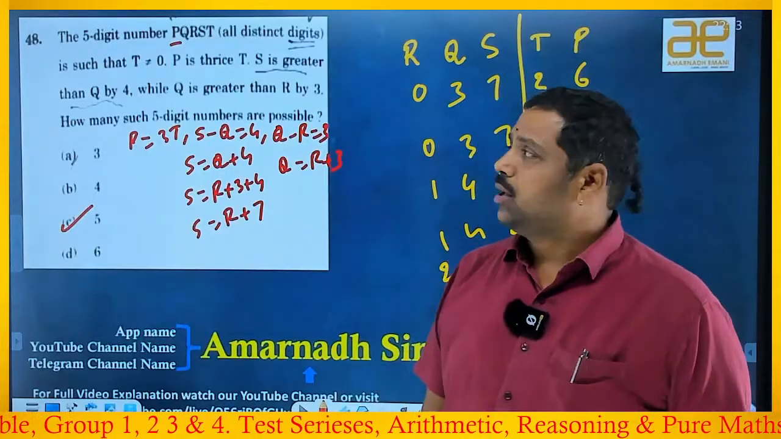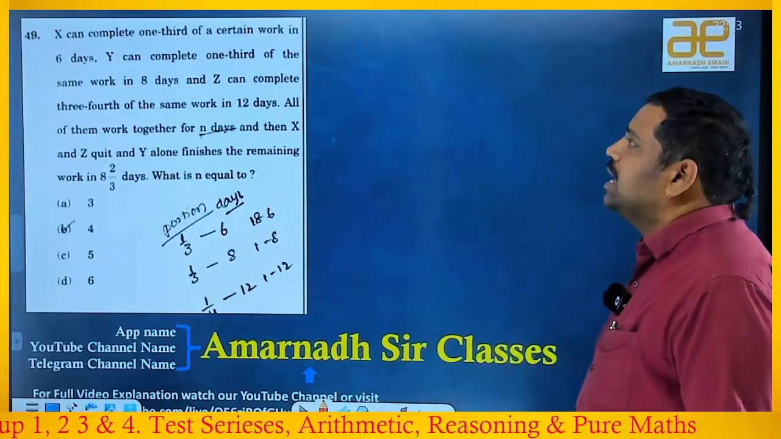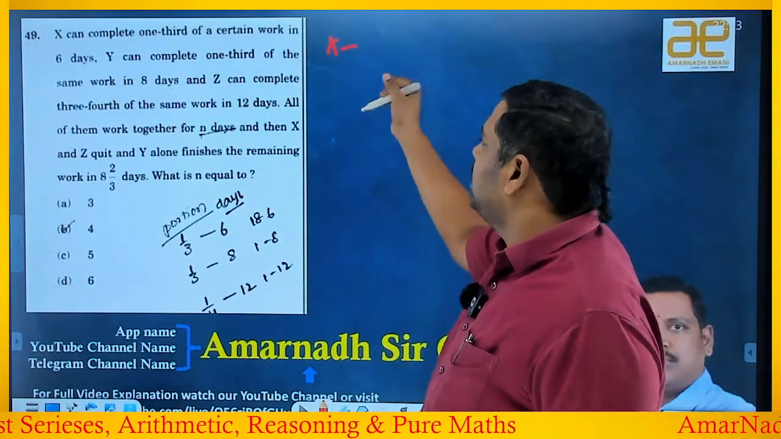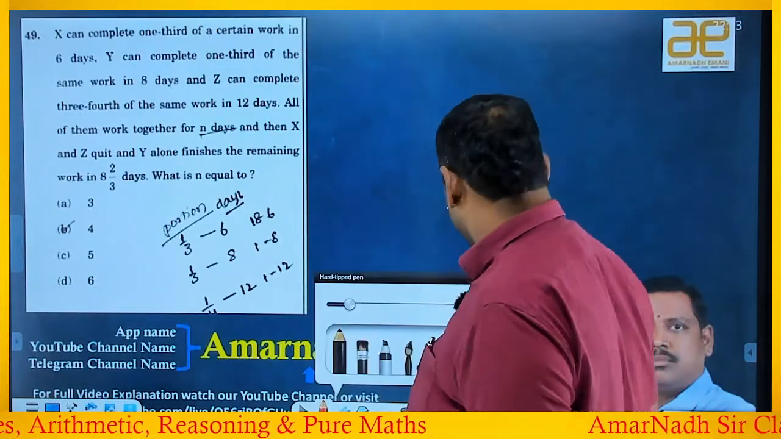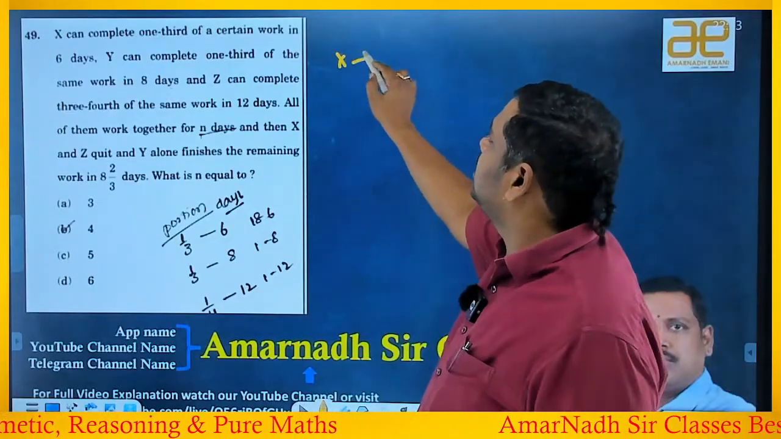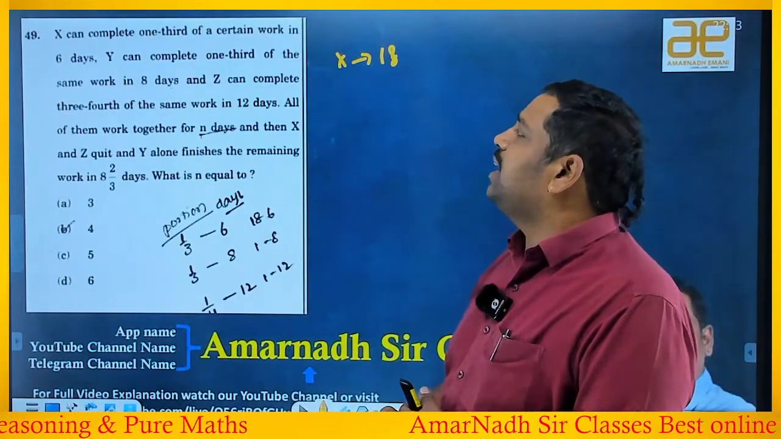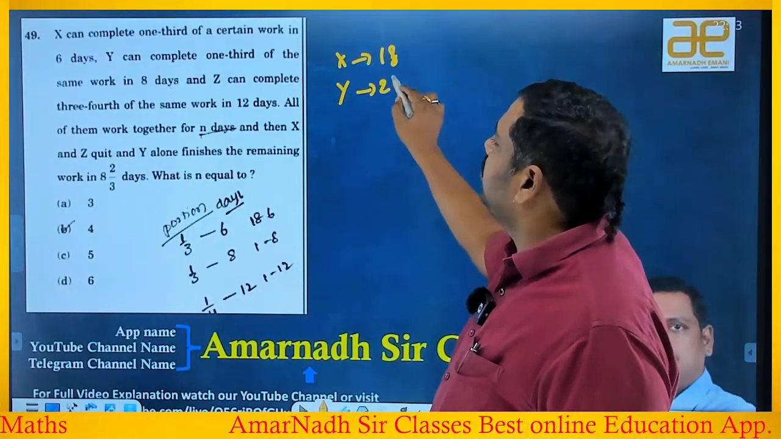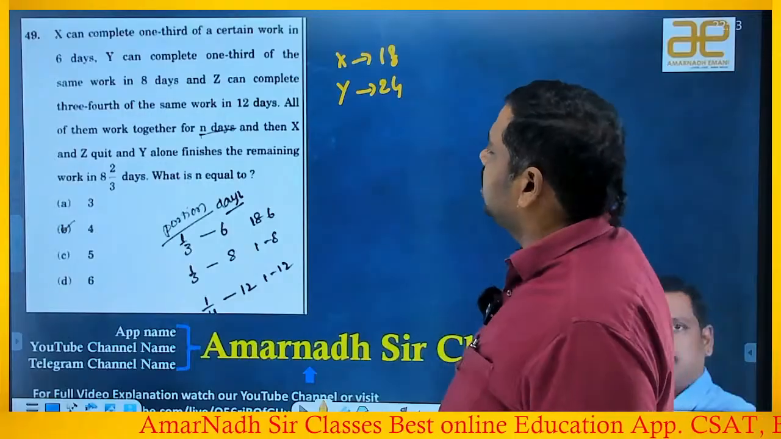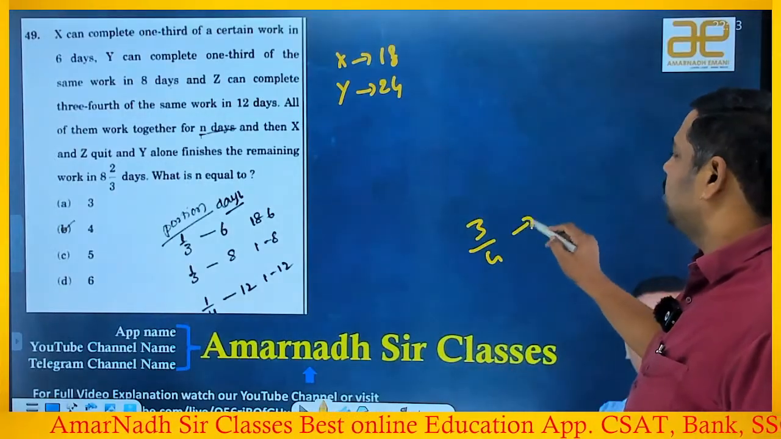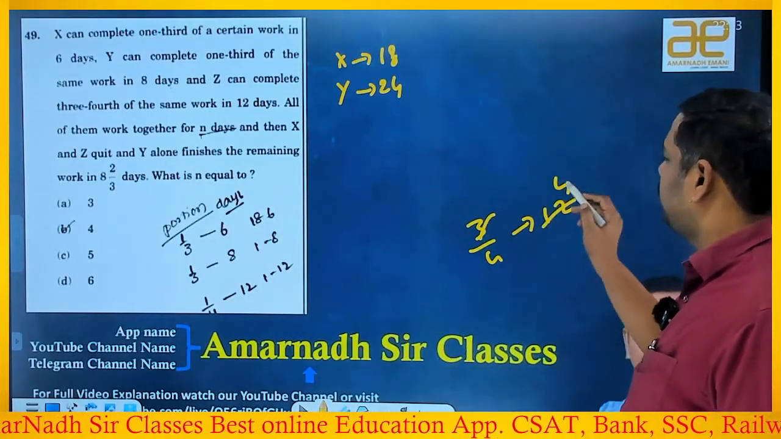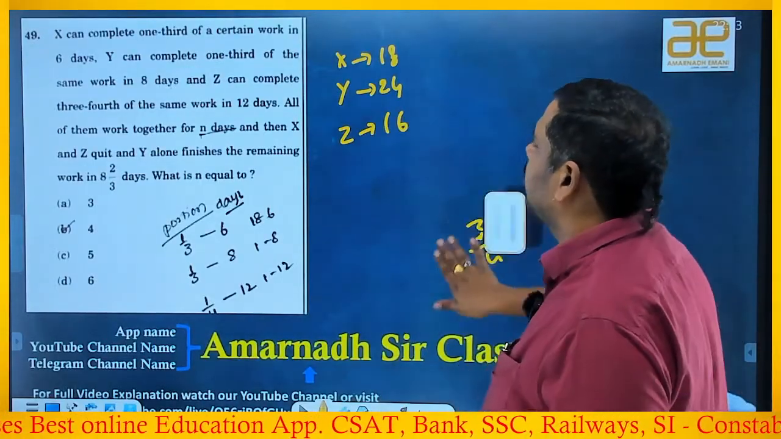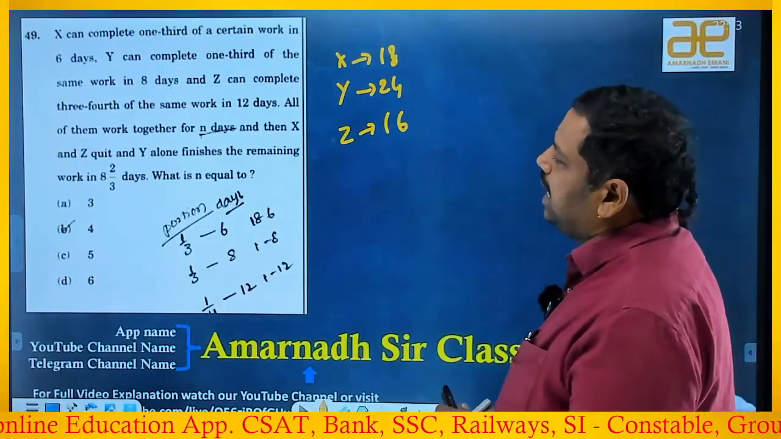Okay. The next beautiful one. X can complete 1/3 of a certain work in 6 days. 1/3 in 6 days means the full work in triple, so X can complete in 6 3s are 18 days. Y can complete 1/3 of the same job in 8 days. So 1/3 means triple, 24 days. Z can complete 3/4 of the work in 12 days. 3 1s, 3 4s, 4 4s are 16. So Z can complete it in 16 days.